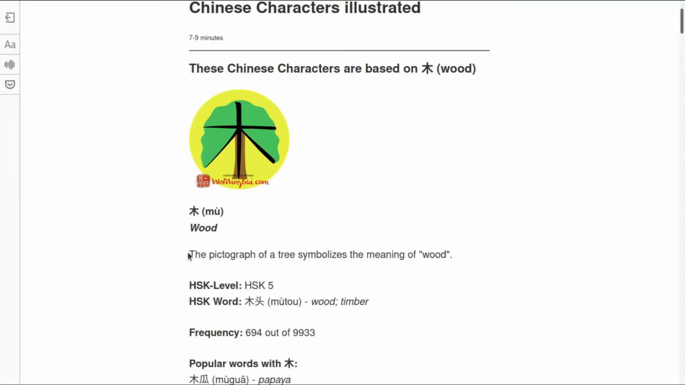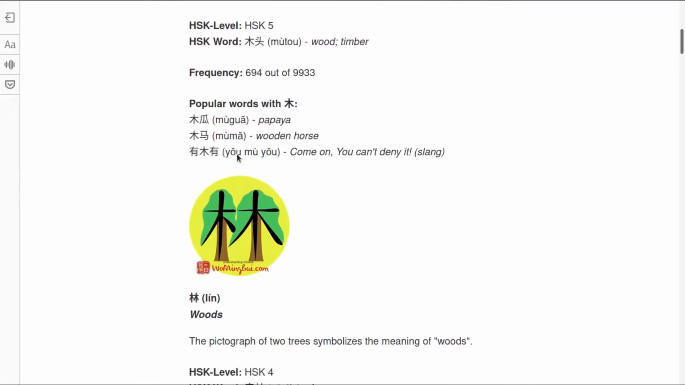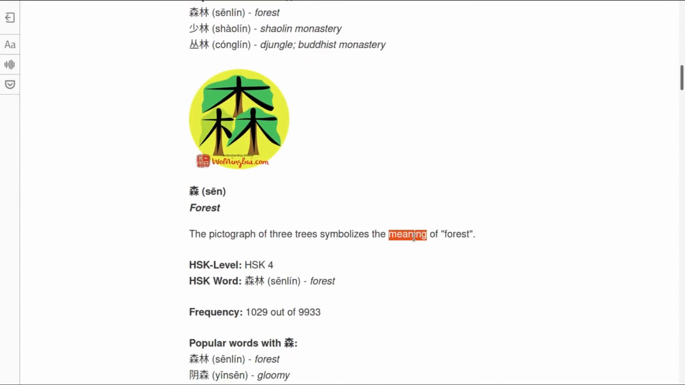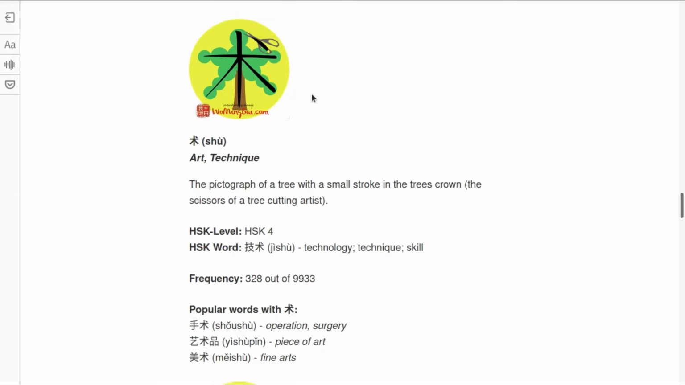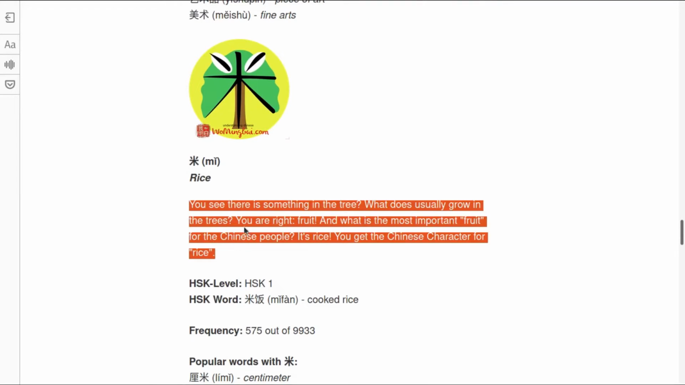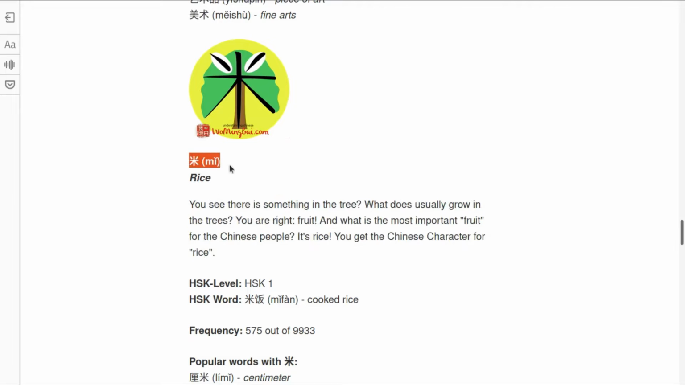The first pictograph of a tree symbolizes the meaning of wood, which is a short representation of a tree. Duplication of that symbol means woods. 3 such symbols represent a forest. This is an interesting one. These 2 strokes represent the fruits of the tree. And in Chinese culture, what is the best fruit? It is rice. So here we have the Chinese character for rice. You can see this in Xiaomi, for example, and Redmi.